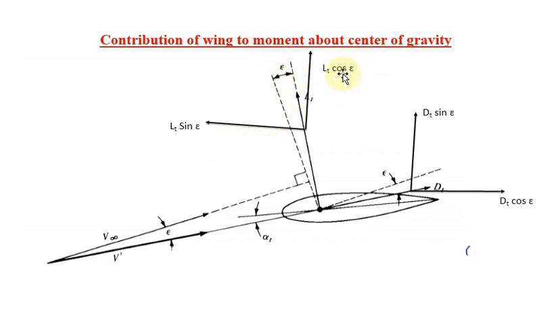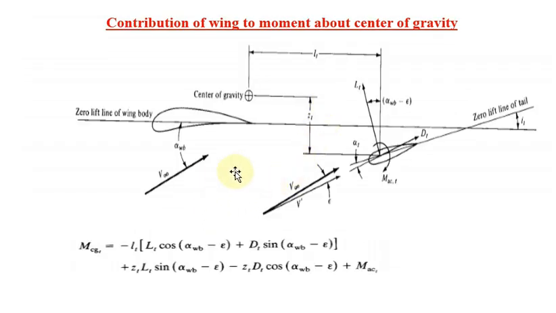Okay, so this is the cos term, this is the sin term. The same, this is a cos term, this is a sin term, depending upon your angle availability. The cos and sin terms are denoted here. Again you have to make your clear idea about this picture. Now come to this picture. Based on this only we are going to derive your coefficient of moment about center of gravity for the tail contribution.